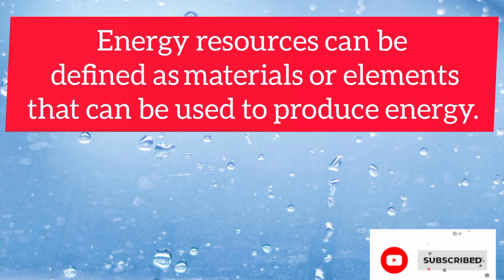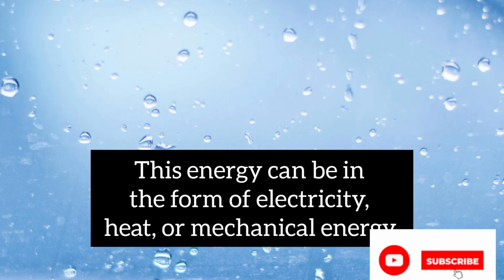Energy resources can be defined as materials or elements that can be used to produce energy. This energy can be in the form of electricity, heat, or mechanical energy. Energy can be generated from fuel minerals like coal, petroleum, natural gas, uranium, and from electricity.